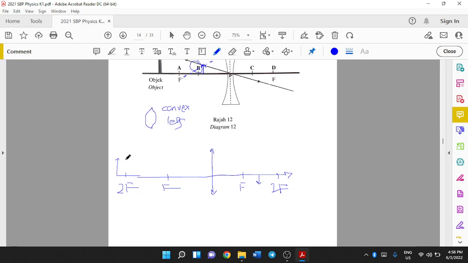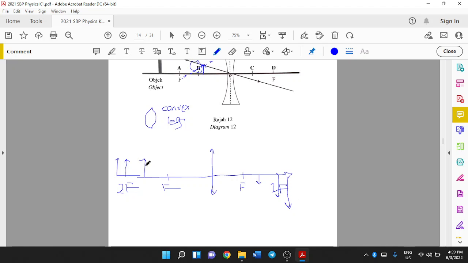When your object is located at 2F, you will get an image of the same size at 2F. So the object at 2F is equal in size with the image at 2F. When your object is located between 2F and F, you will get an image further from 2F and larger in size.